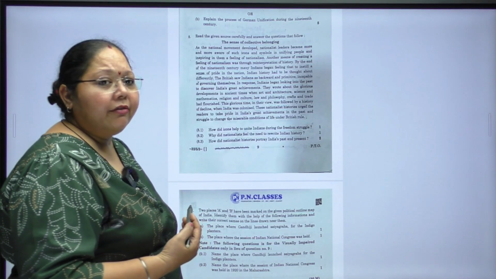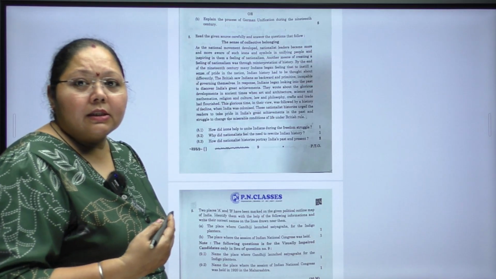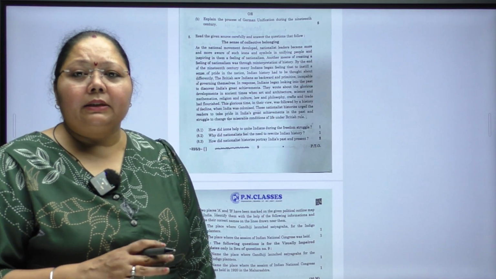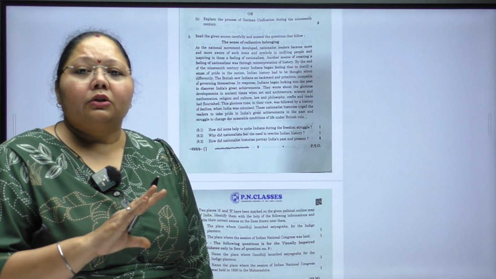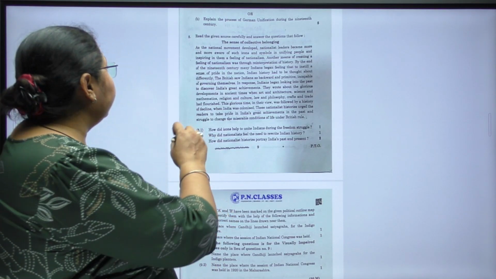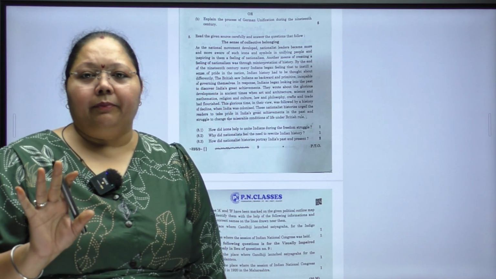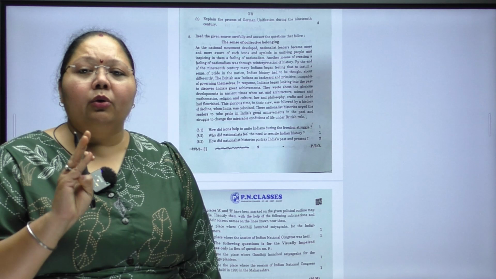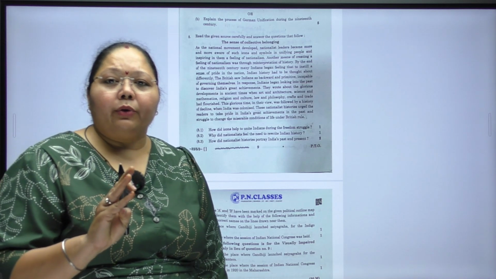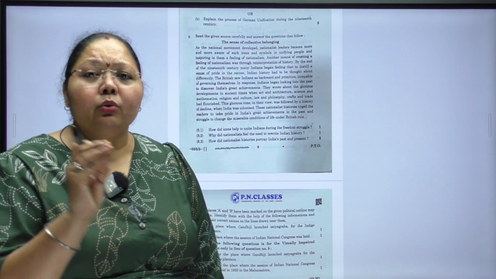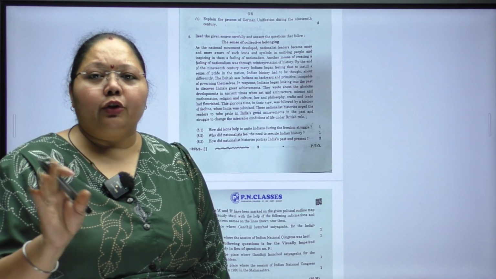Now next is the most important and very easy one, where you have to read the passage and find the answers to the questions. This is a very good question section by the CBSE, where you can score 100%. For example, if this question is of 4 marks, then 4 marks are yours only. If you have a very good reading habit, and if you are a very careful reader, right, you cannot lose these marks. This is for sure.